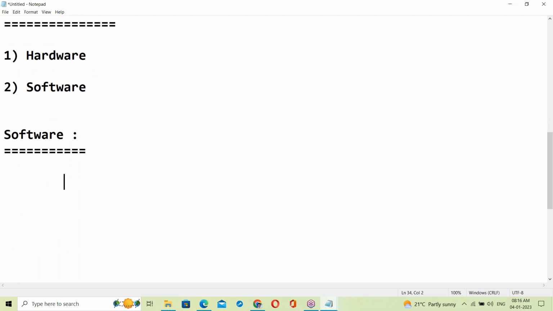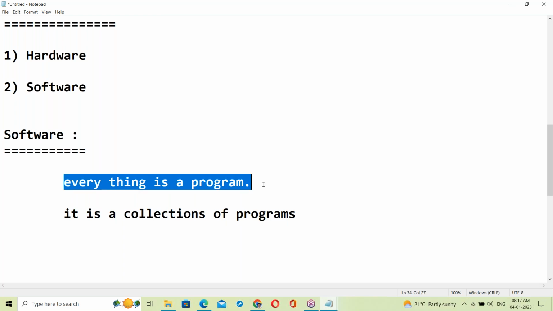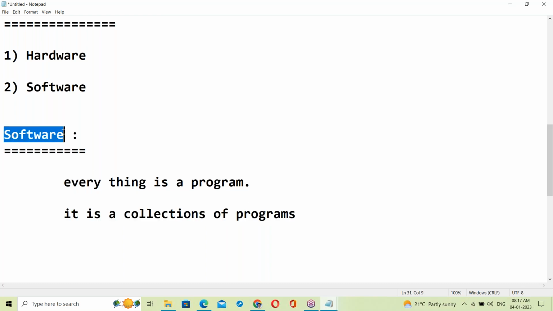So what is software? See, in software, everything is a program. It's a collection of programs.